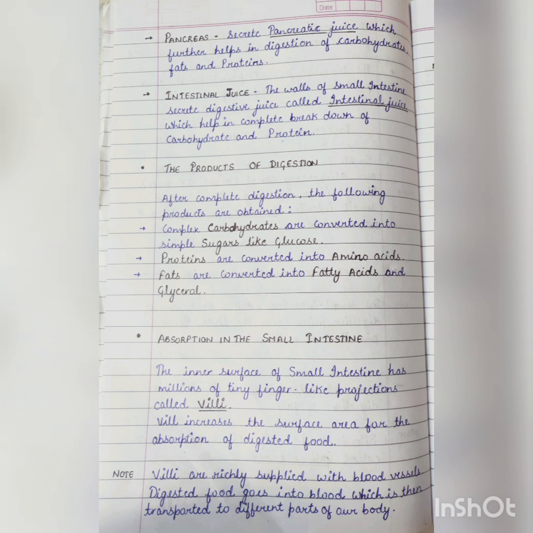The wall of the small intestine has millions of tiny finger-like projections called villi. Villi help in absorption of digested food. These villi are richly supplied with blood vessels. They absorb nutrients and transport them to different parts of our body through blood. After the nutrients are absorbed, they are carried to each cell in the body by the bloodstream. This process by which the absorbed food is utilized by the body is called assimilation.